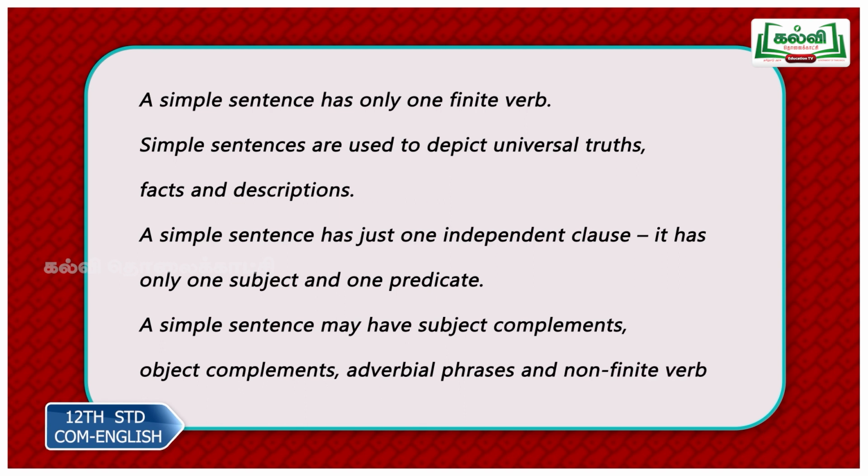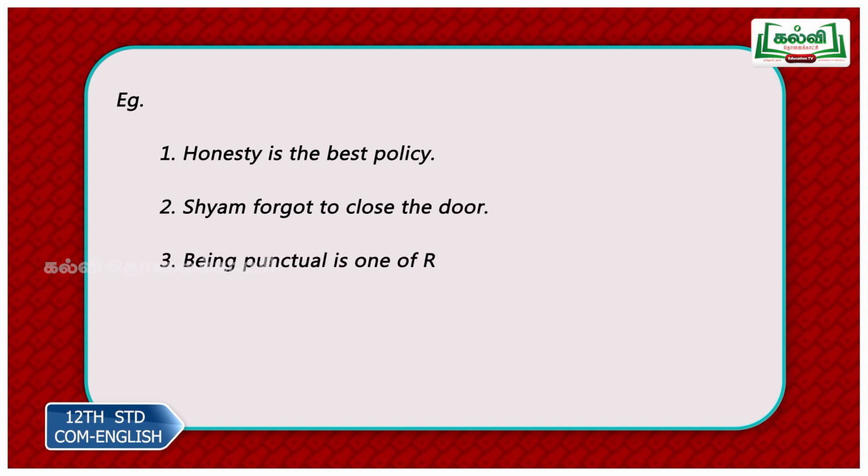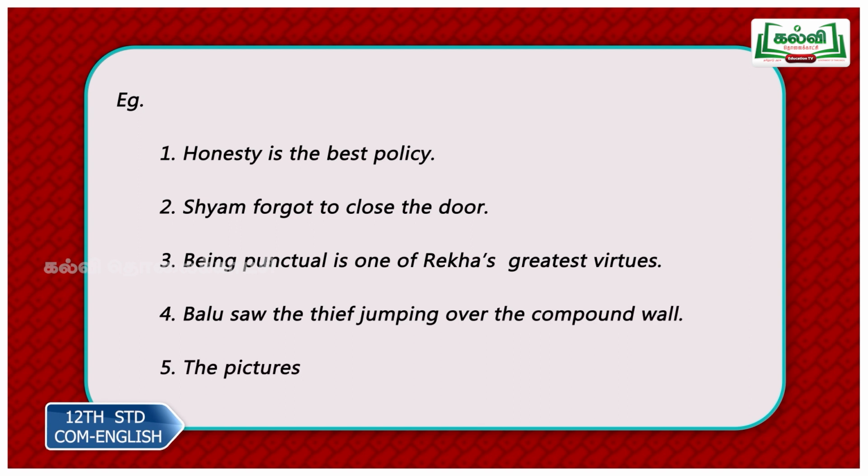A simple sentence may have subject complements, object complements, adverbial phrases and non-finites. So it may have phrases. It can have the to infinitive. It can have the bare infinitive. So now let us look at some examples. Honesty is the best policy. So once again apply the rule. Only one finite verb, that is is. Therefore this is a simple sentence.